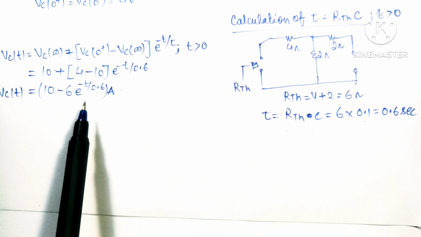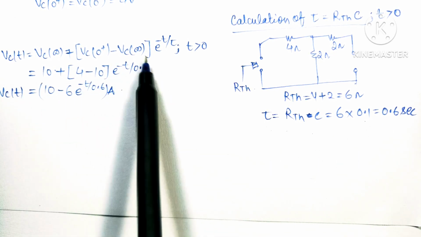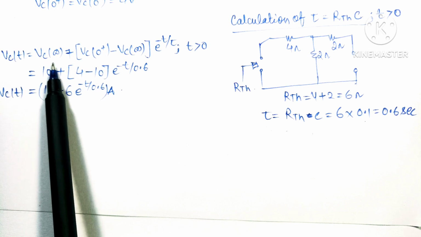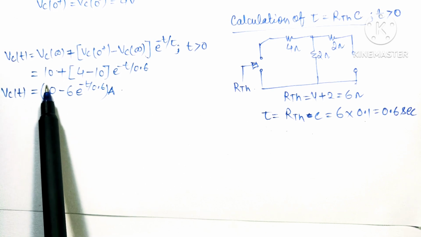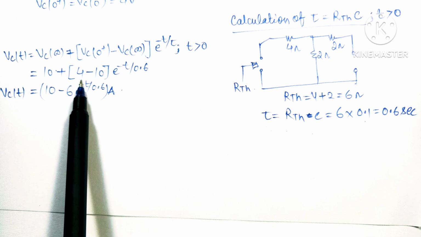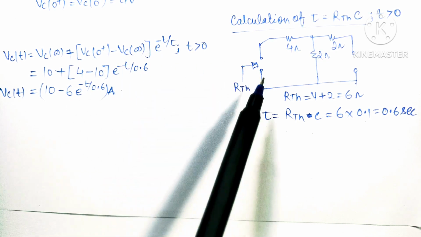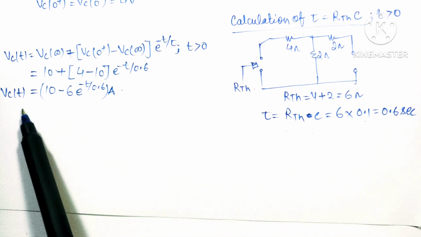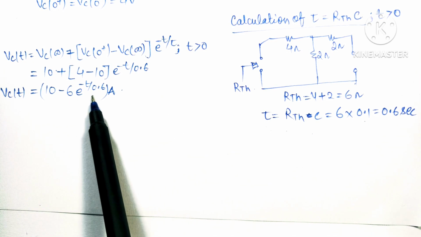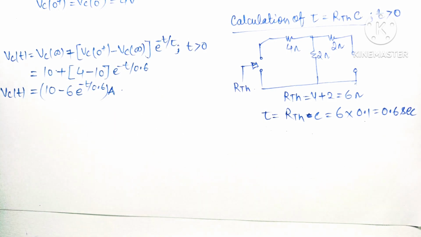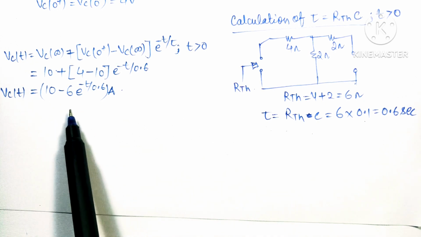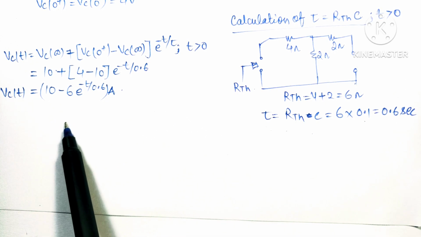Now we will put all the calculated values in the given equation. Vc infinity was calculated as 10 volt, Vc0 plus was calculated as 4 volt, and tau is calculated as 0.6 second. By putting all these values, we can find Vc(t) equal to 10 minus 6 into e to the power minus t upon 0.6. So this is our answer, which was given as option D in our question.